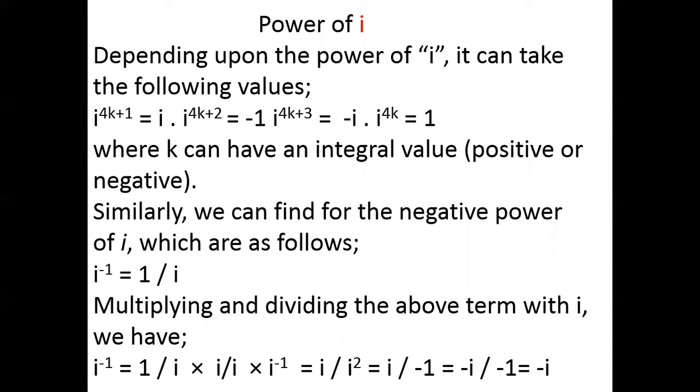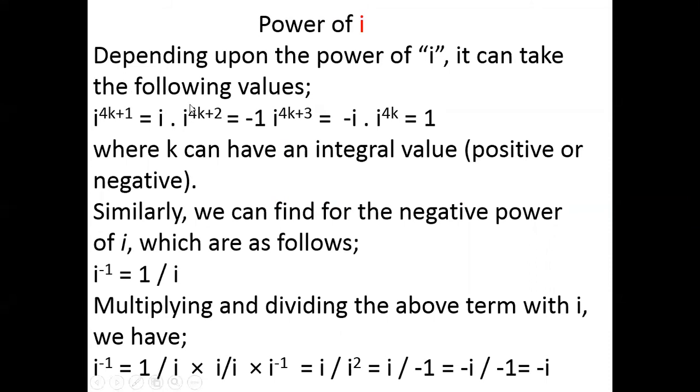Now boys, we will learn the power of i. Depending upon the power of i, it can take the following values. Boys, observe, if the power of i is 4k plus 1, then the result will be i.